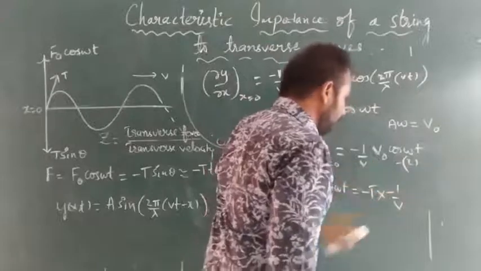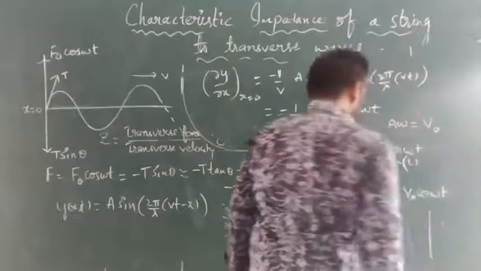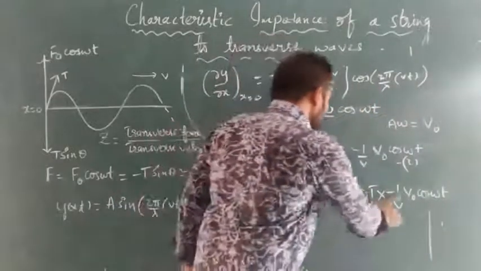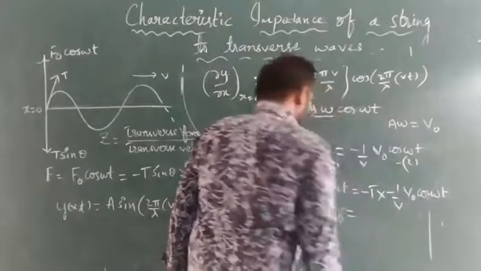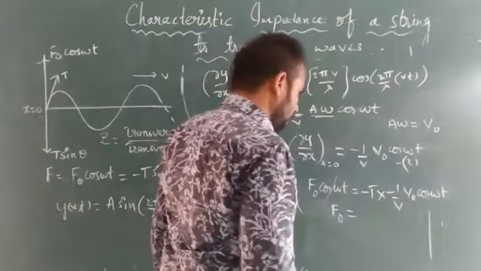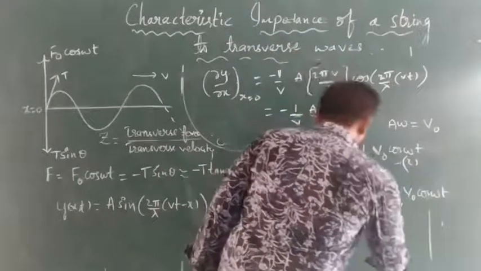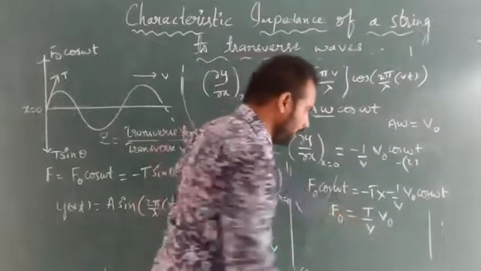Here cos omega t is cancelled. Minus into minus is plus. So at last F naught is equal to T by V naught.